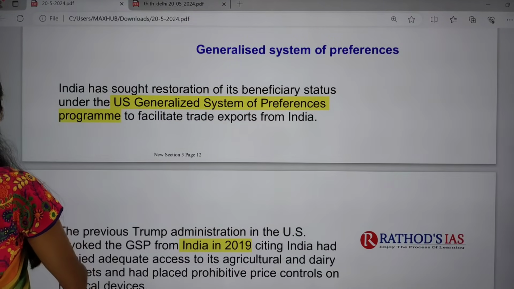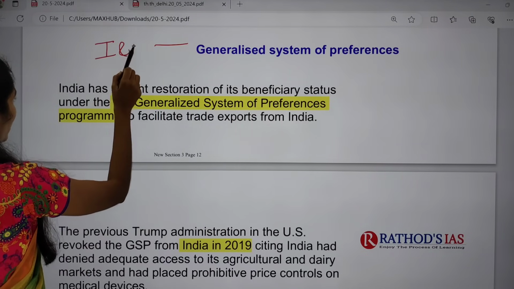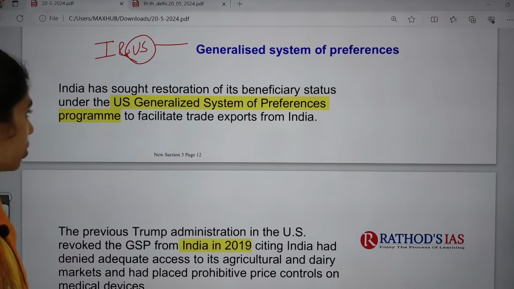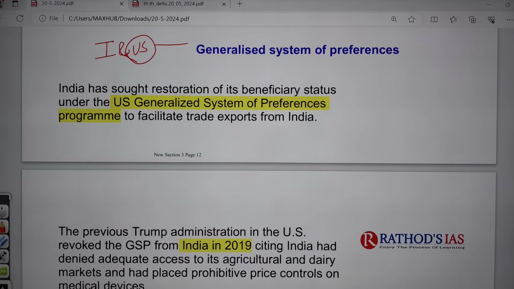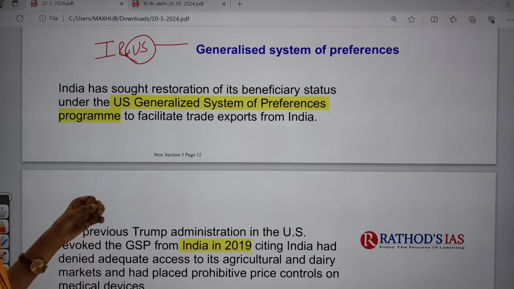Why is it in the news? The Generalized System of Preferences is between India and US. During the presidency of Trump, the US revoked India's GSP in 2019. Because of this, we are again talking about whether we can come up with a renewal or restoration of this GSP.